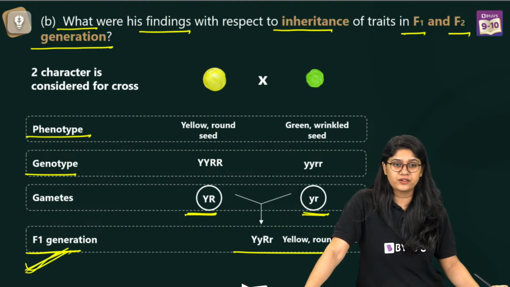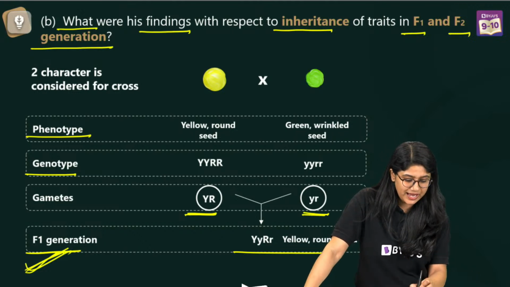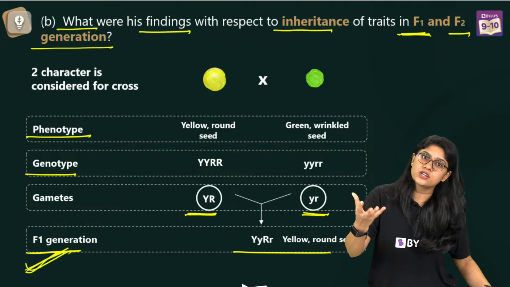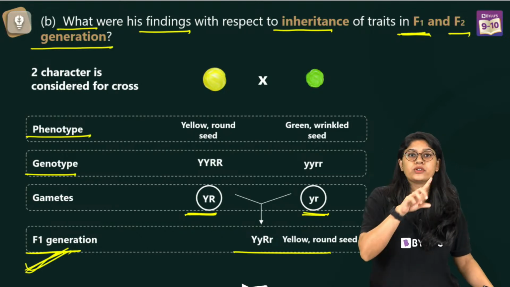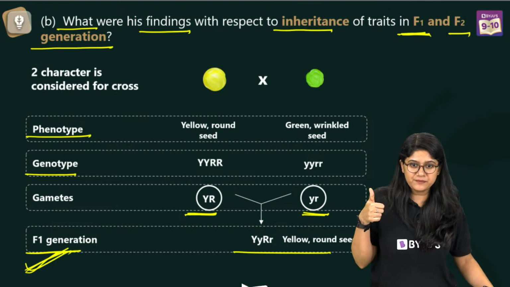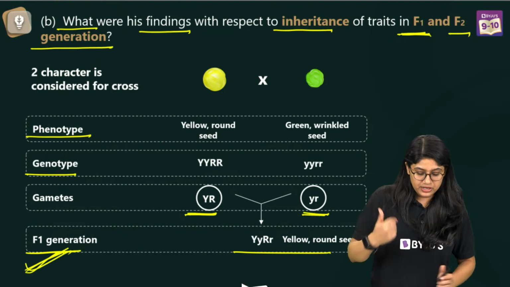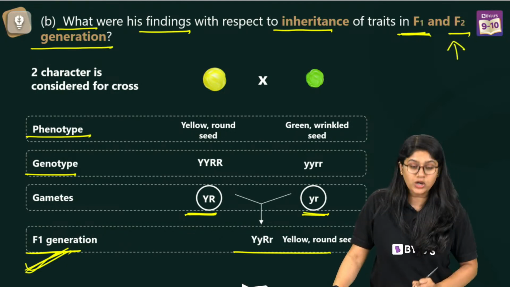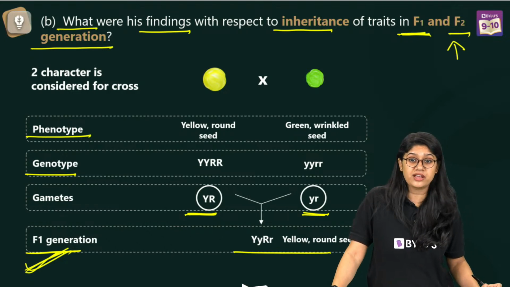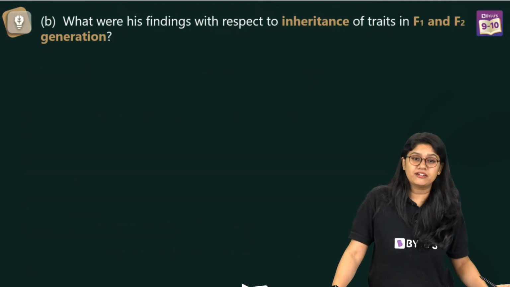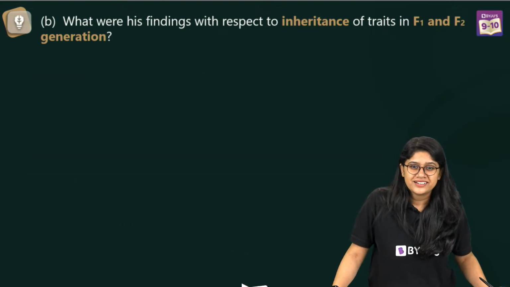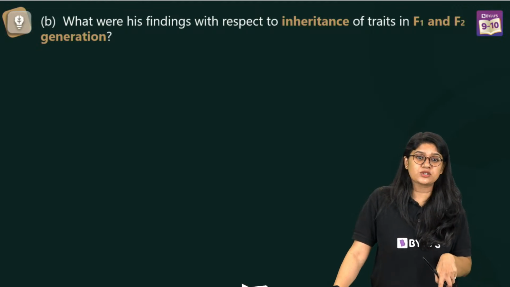Yes. Very good, everyone. So we are clear that in F1 generation, all the seeds will be yellow in color and round in shape. Easy peasy? Yes. So that is the first part of the question. Now let's take a look at the second part. What will be the result in the F2 generation, everyone? Here we have genotype in F1 generation was this only.